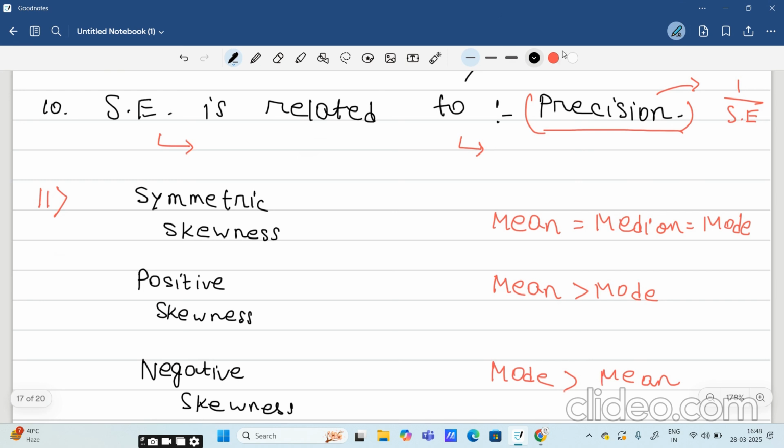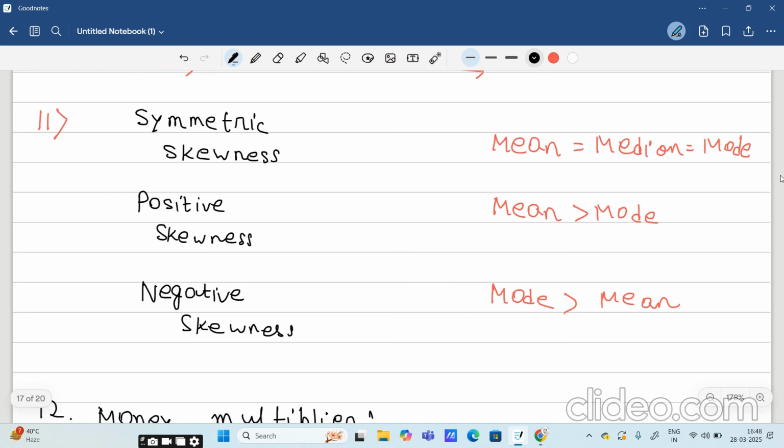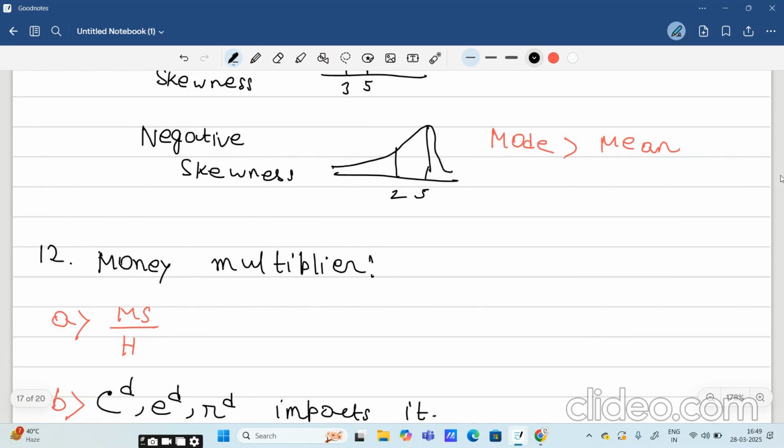The next question is very simple. Symmetric distribution, positive skewness and negative skewness. I hope all of you have done it quite comfortably. In symmetric distribution, we have this type of normal shaped curve where mean, median and mode are equal. In positive skewness, we have this type of curve where this is mode and this is mean, right? So suppose this is 5, this is 3. So obviously mean is greater than mode. And in negative skewness, we have this type of curve where this is our mode and this is our mean. Here mode is higher than mean. Suppose mode is 5, mean is 2. So obviously mode is greater than mean.